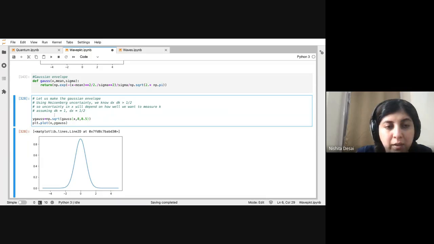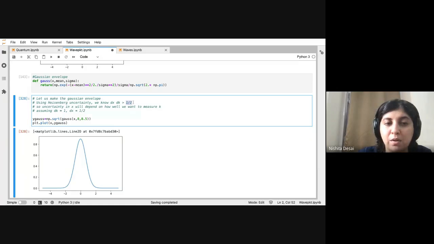Okay, so another thing that we already know, we can start by assuming, and we will also see that this happens when we do realistic wave packets as well. We know that there is this Heisenberg uncertainty principle, which tells us that the error in x and the error in momentum should be greater than half h cross.